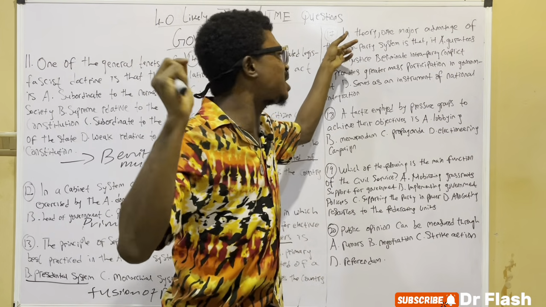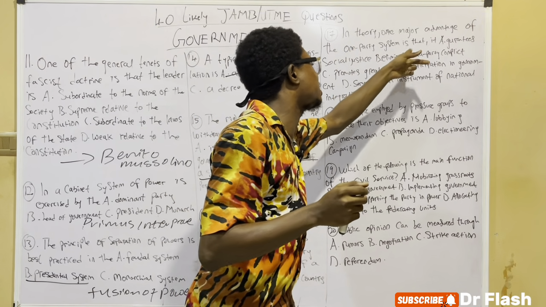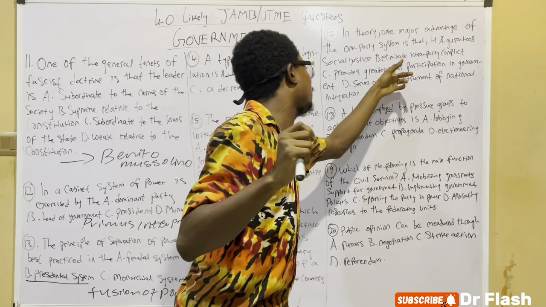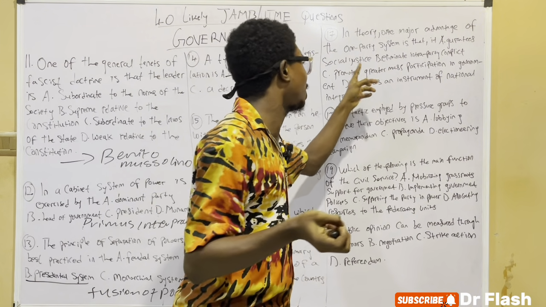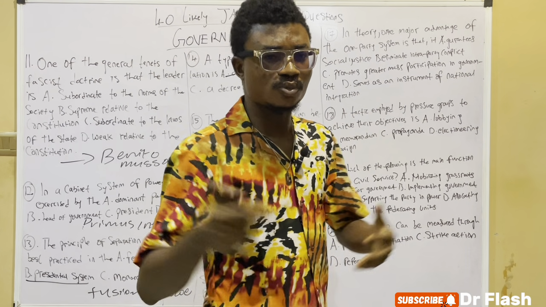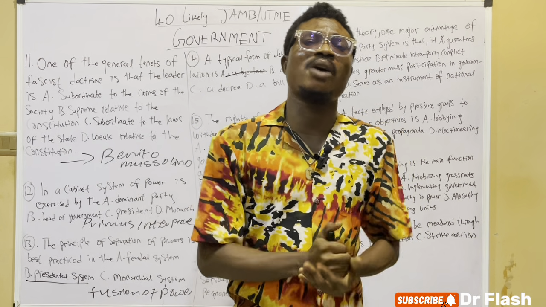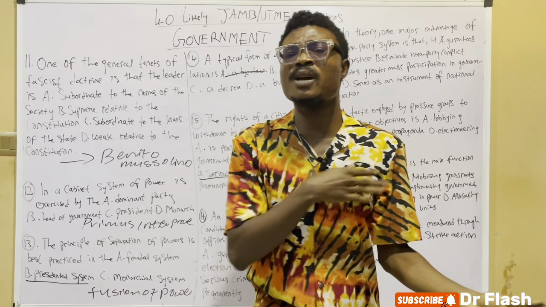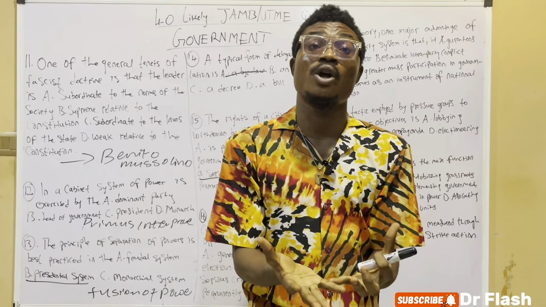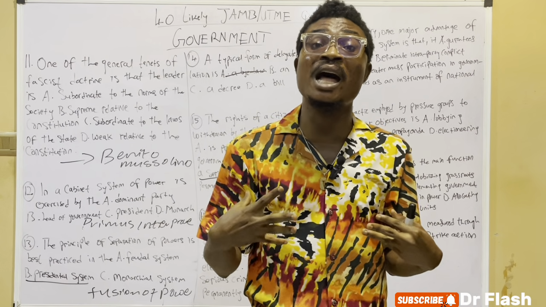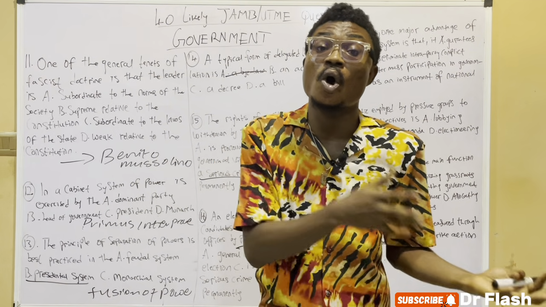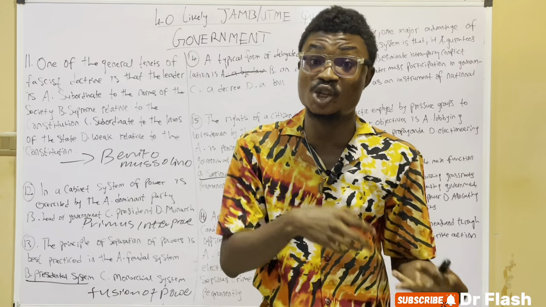In theory, one of the advantages of the one-party system is that: A, it guarantees social justice; B, eliminates intra-party conflict; C, promotes greater participation in government; or D, serves as an instrument of national integration. We were taught party system, and they told us that party systems are the arrangement of political parties in a country, or a political framework in which political parties are constitutionally or legally allowed to take part in political processes.